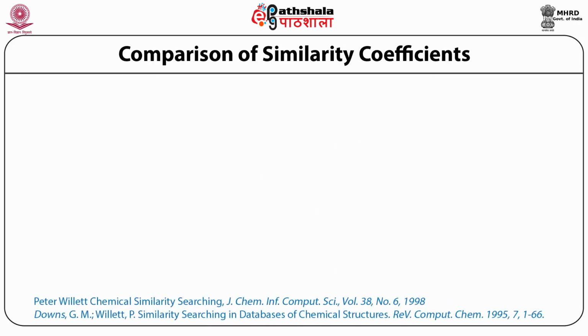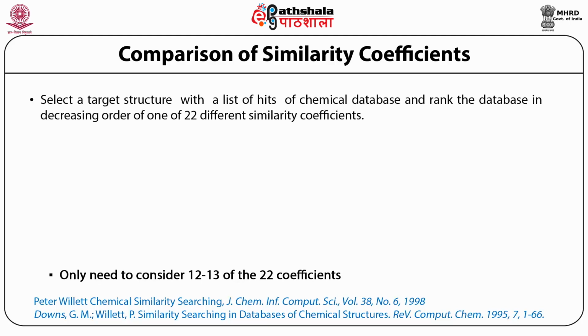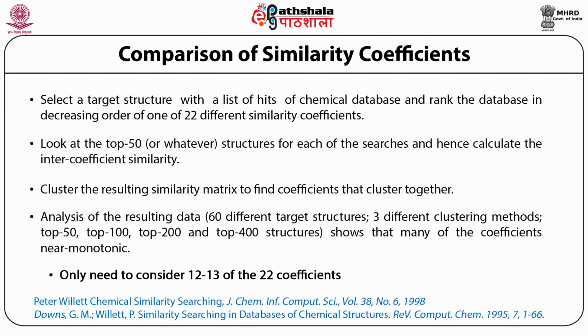However, we must know how to do the comparison of similarity coefficients, and what are those? Only need to consider hardly 12 or 13 as the method has depicted here. So one can pick up one target structure, use a chemical database with 22 different similarity coefficients, then look at which are clustering more closely. It was found that most of them, other than 12 or 13 which is shown in your previous slide, are near monotonic in behavior. Hence we can actually do that much.